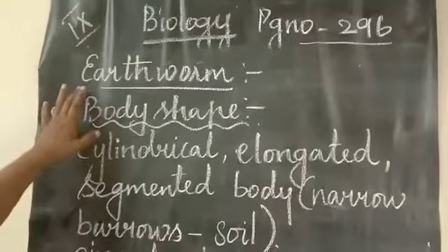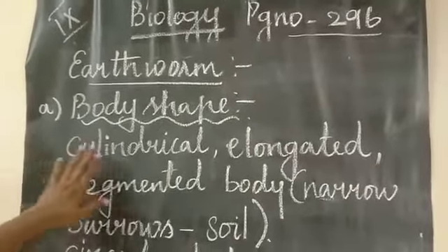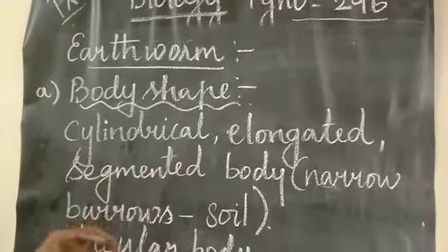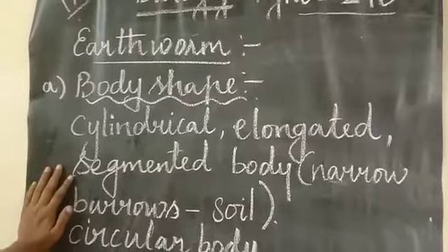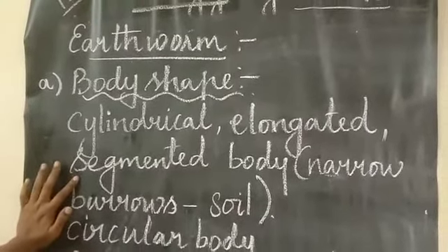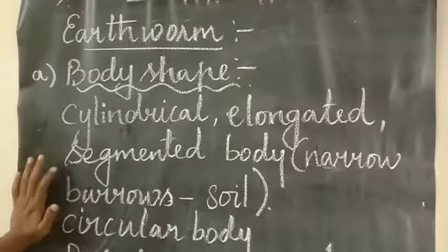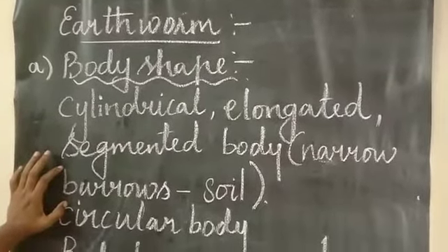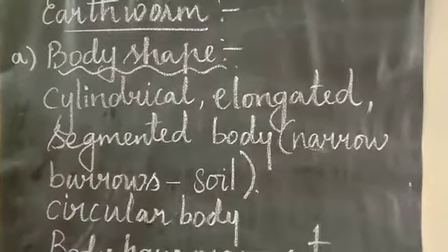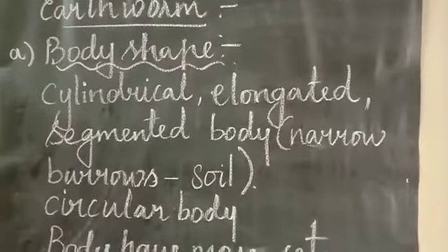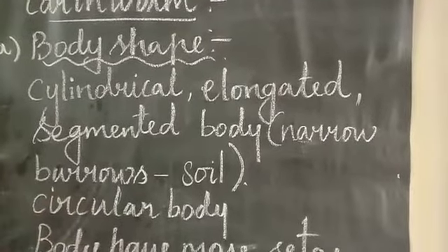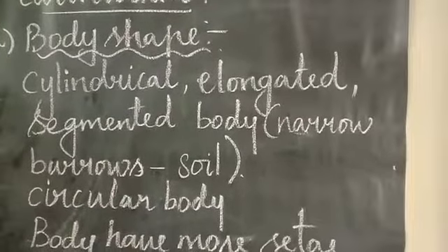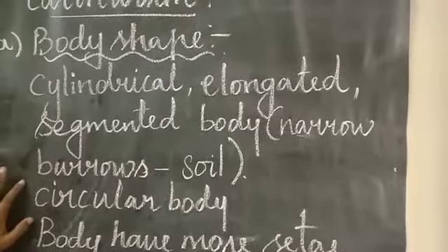In this earthworm, first we are going to see about the body shape. Usually they have a cylindrical shape and are elongated. Elongated means it will be like an extension, like elastic we can say, and the body is segmented. Why is the body segmented? It has a narrow burrow to penetrate into the soil. It has a segmented body, so it will be easy for them to enter inside the soil. For making the burrow, it will penetrate into the soil with the help of the segmented body.